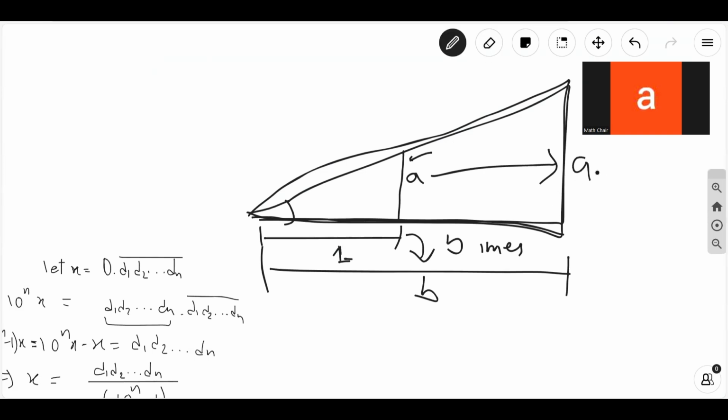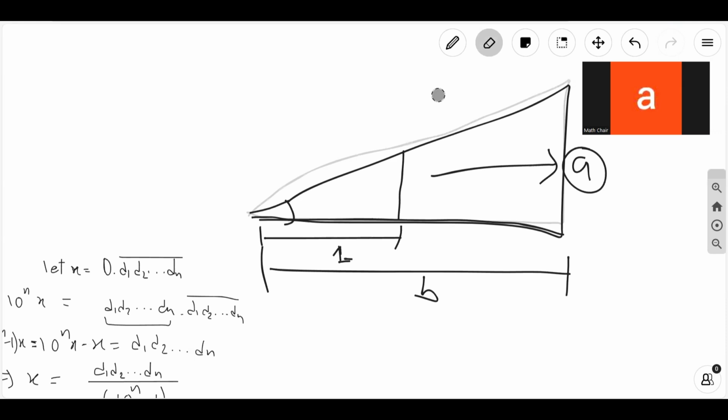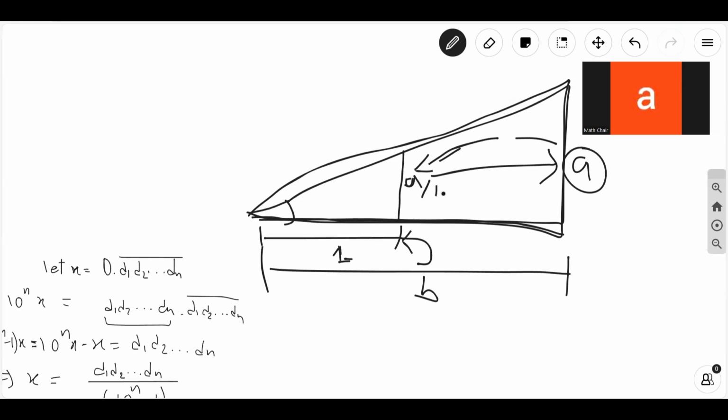To form the ratio, I'll take this length as A, right? Well, I understand that the base is B times the base of the smaller triangle. Now let's think about the smaller triangle. The smaller triangle has a base B times smaller. So the smaller triangle will have a height B times smaller, as in I'll have to divide by B to retrieve that height. So this height over here is the ratio.